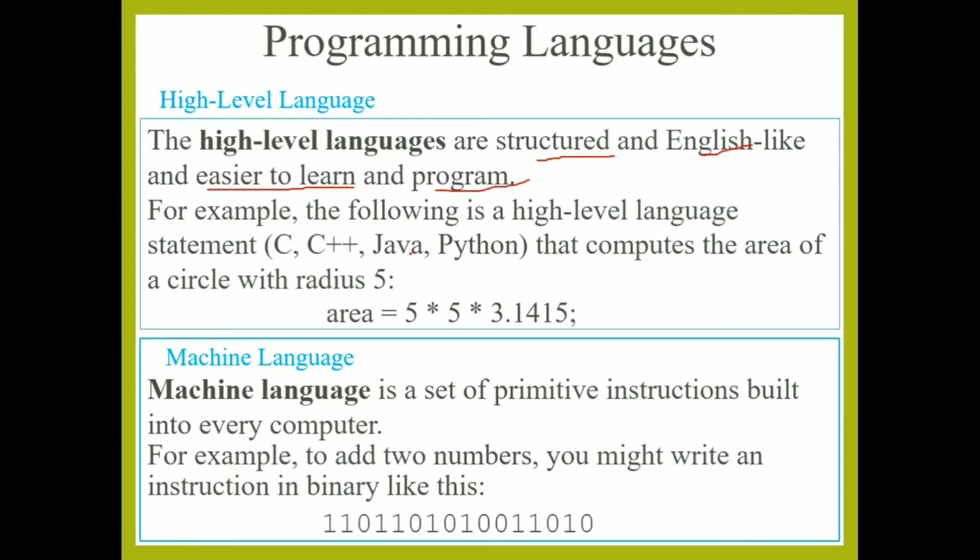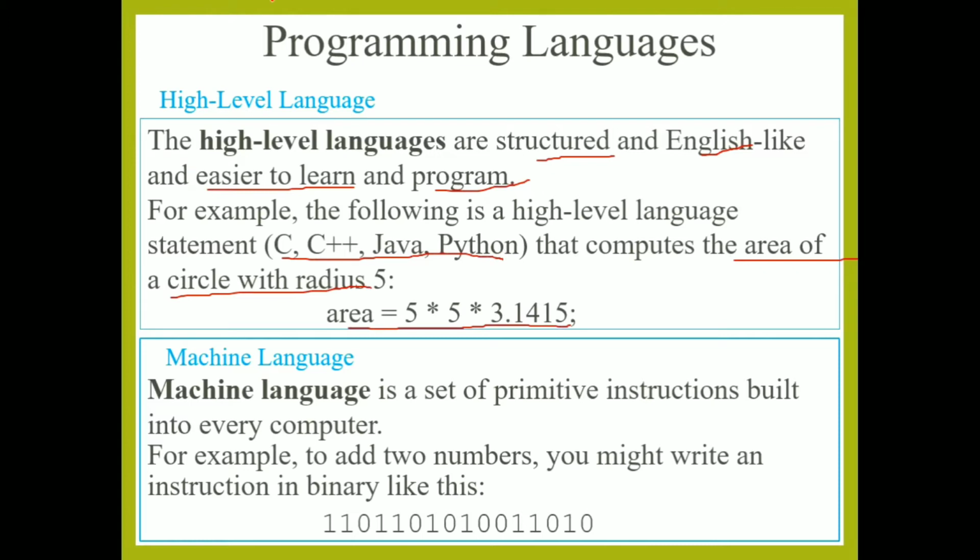For example, if we want to compute the area of a circle with radius 5, we can write the statement area = 5 * 5 * 3.1415 in C, C++, Java or Python.